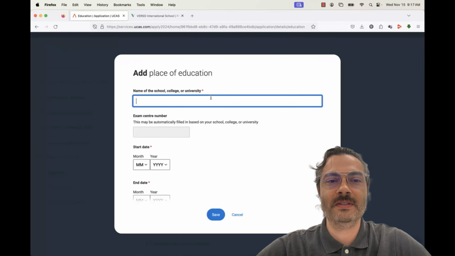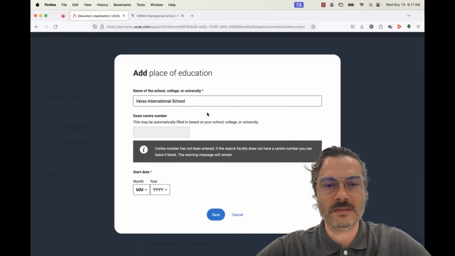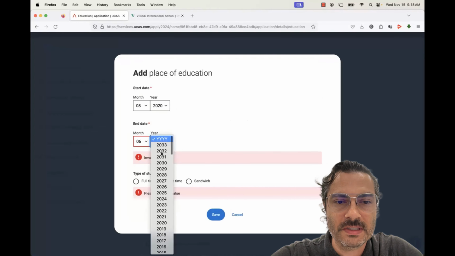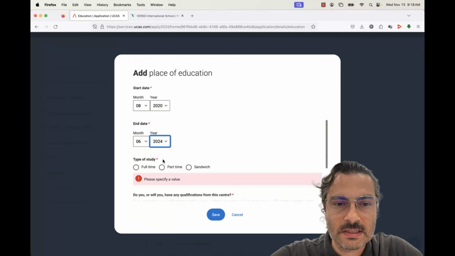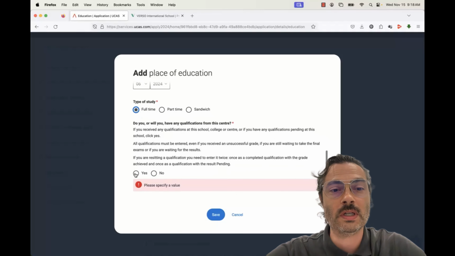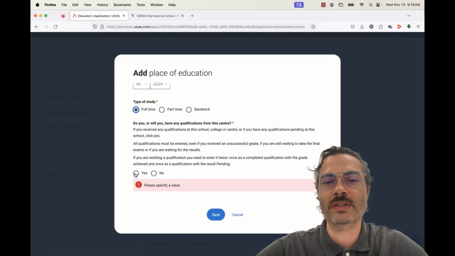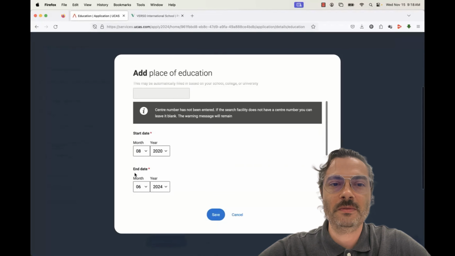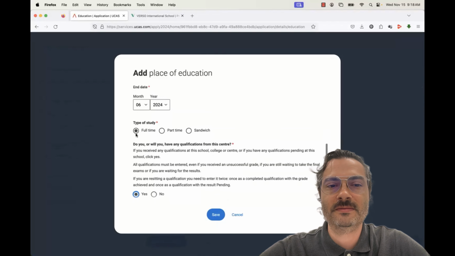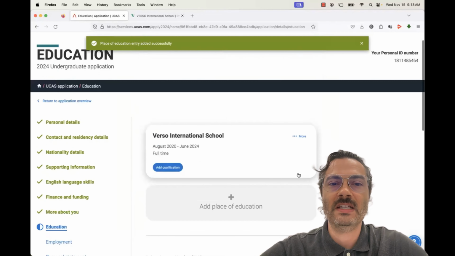The first thing we're going to do is add in our school. So now we have added our school, and our end date, we'll just say June of 2024. Full-time student. We will have qualifications. Our U.S. high school diploma from WASC is one, and if we've done some AP tests, you can also add those. So we've just added our school, added our start and end date, the type of student we are, and what qualifications will come up next. And then it shows our school.